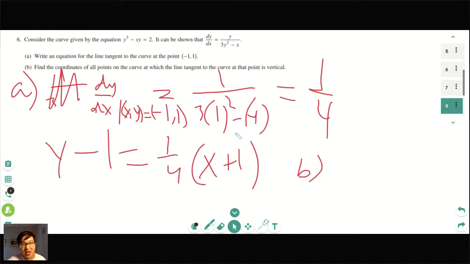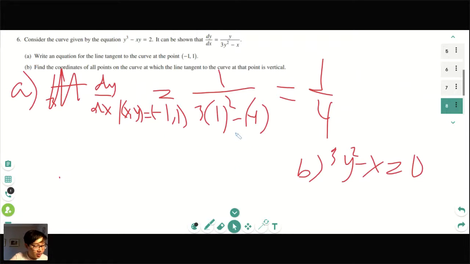Okay, so for part B, yeah, you set the denominator equal to 0. So 3y squared minus x equals 0. And so then you would get something along the lines of, I'm running out of space here, so I'm actually going to erase part A, write a little smaller. So then I'm just going to move the work over here.